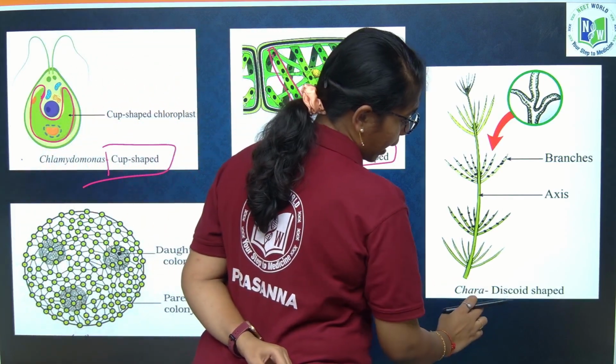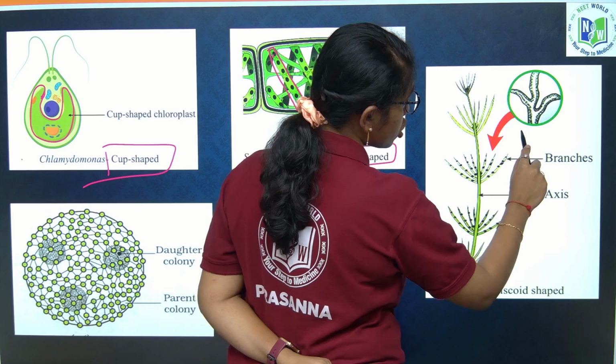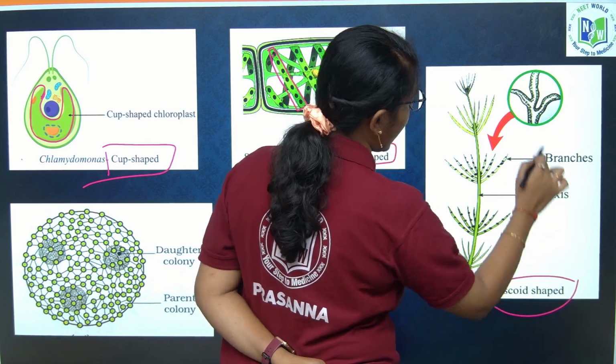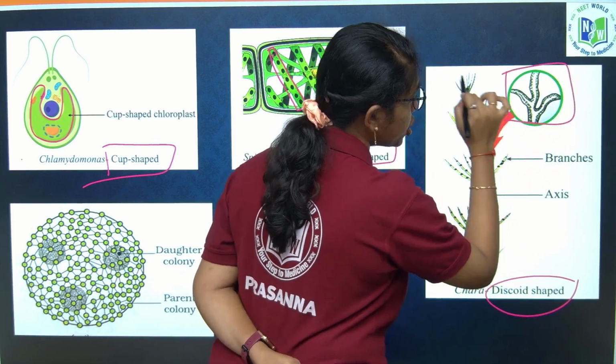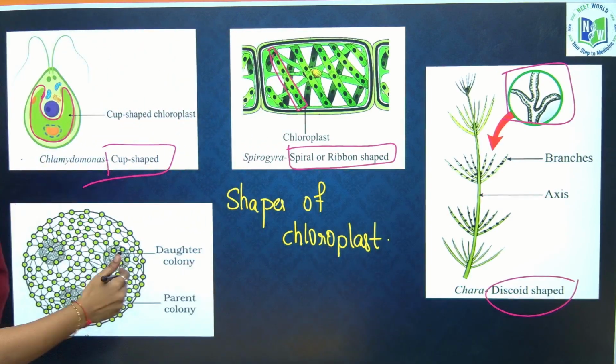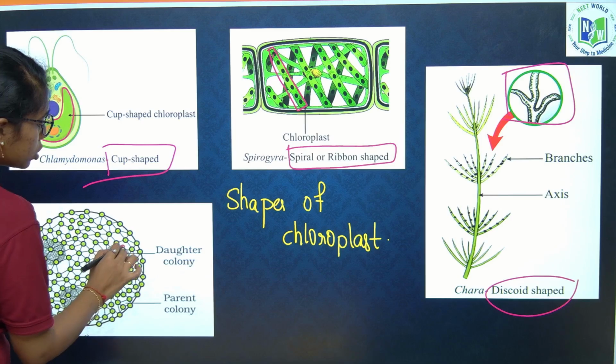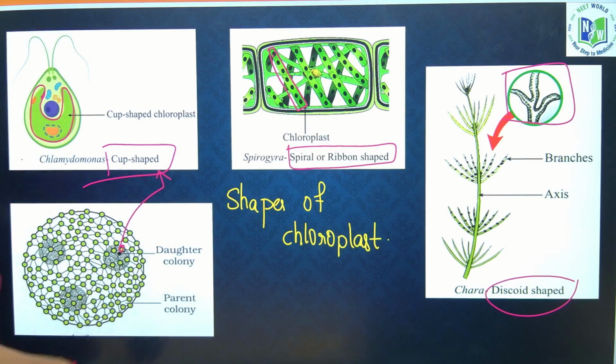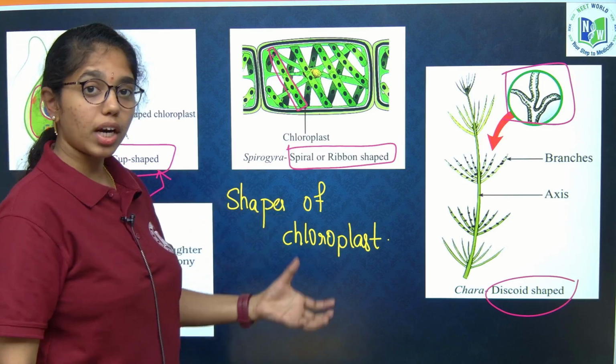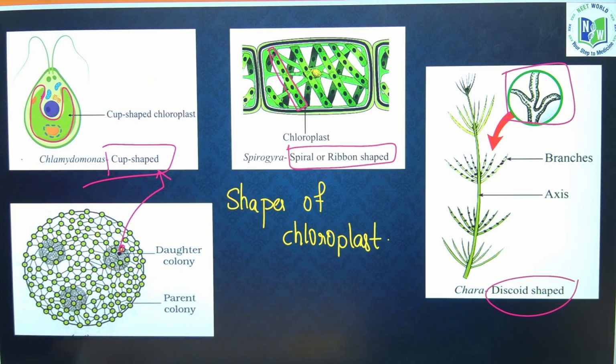Chara has a discoid shaped chloroplast. Volvox also has a cup shaped chloroplast. These are the different types of chloroplast structures in the green algae.